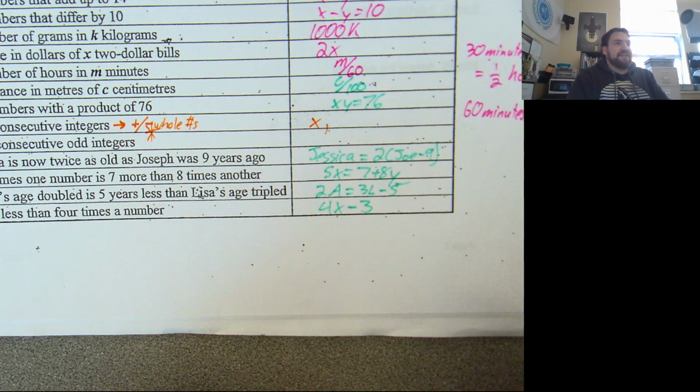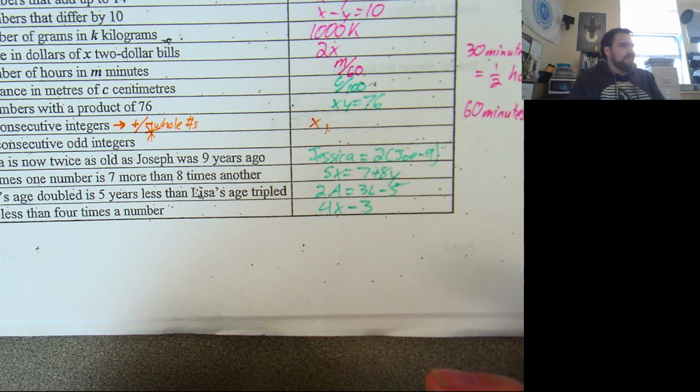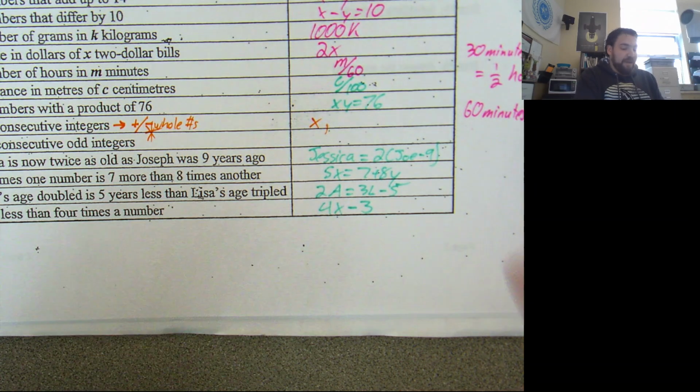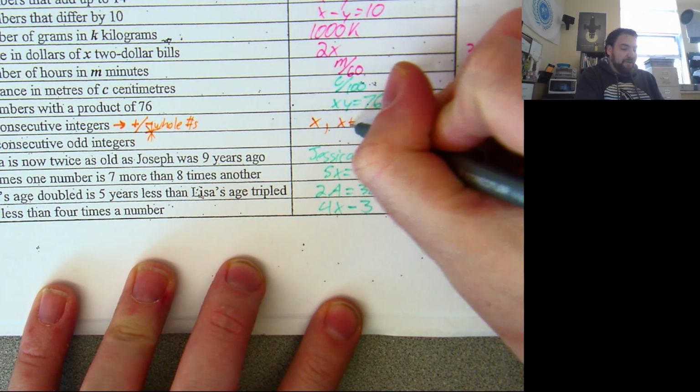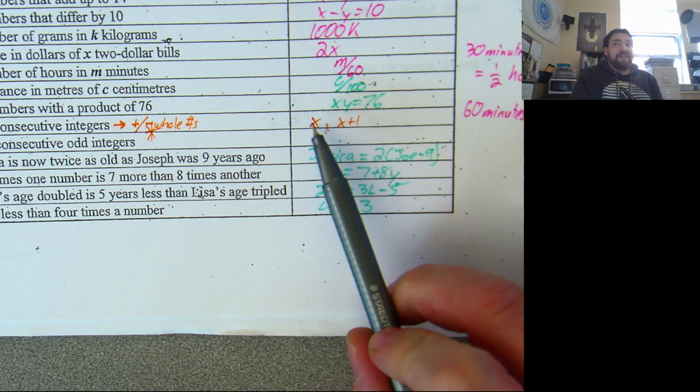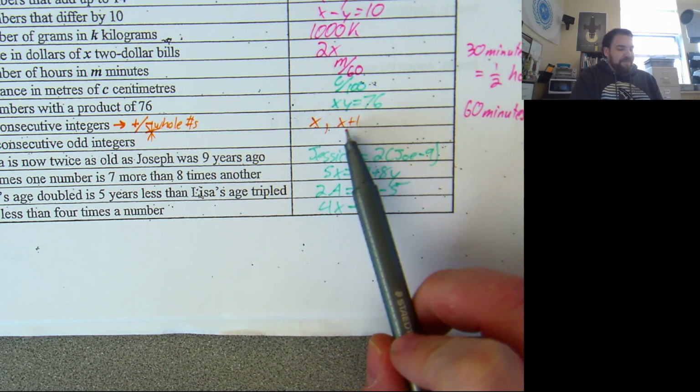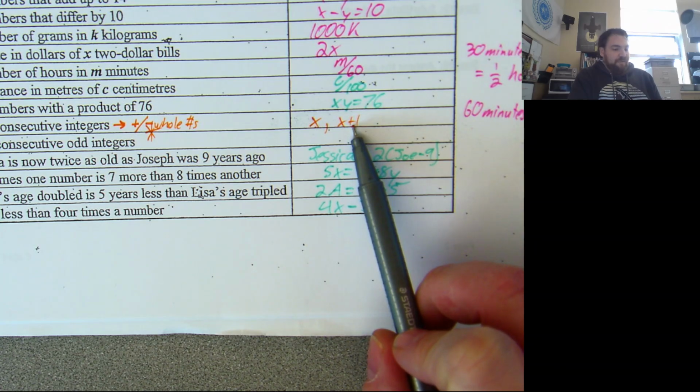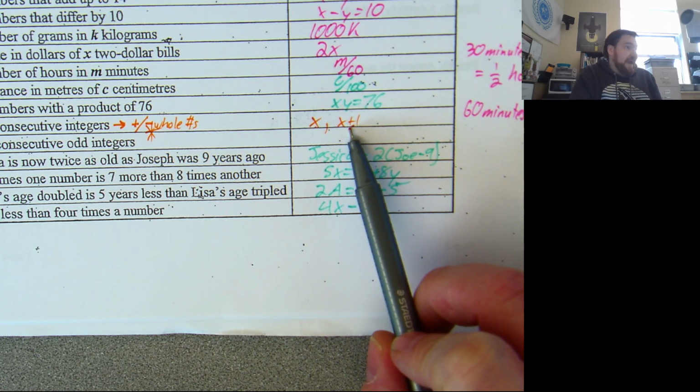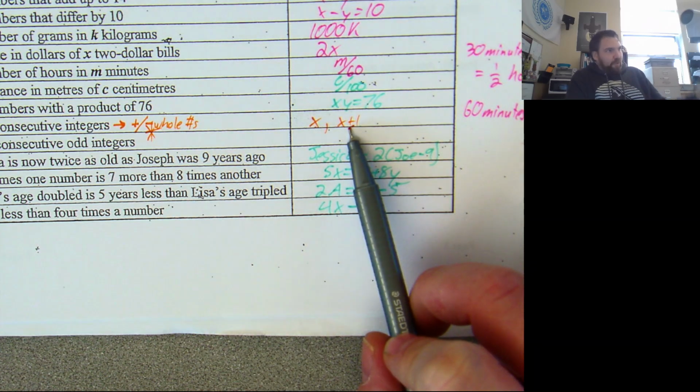Well, how do I get the next one? What's the integer that comes after x? Relate it to x. x plus 1, you bet. The number that is 1 after whatever this integer is. So if this x is 4, then this guy would be 4 plus 1, which is 5. 5 is the integer that comes after 4.